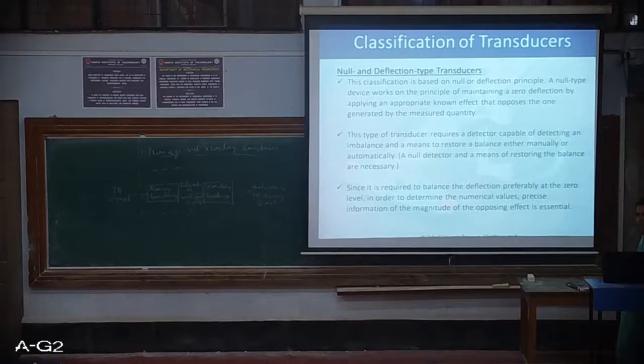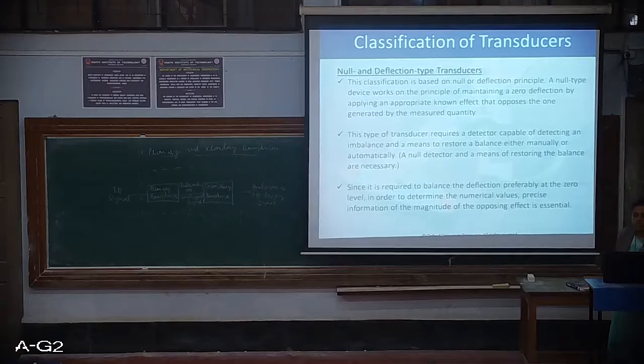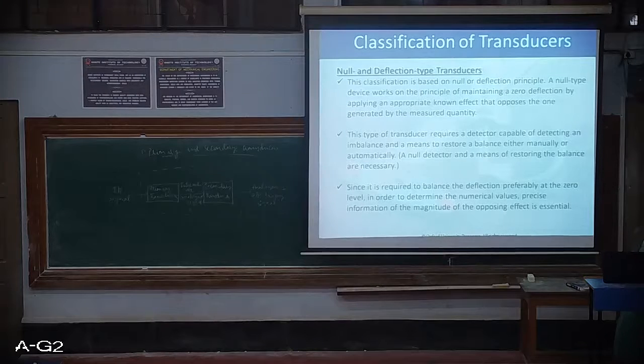In that instrument, whose working principle is null type, they try to maintain a zero deflection. How are they going to maintain the zero deflection? By applying an appropriate known effect to oppose the one generated by the measured quantity.